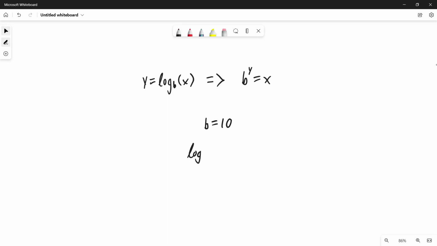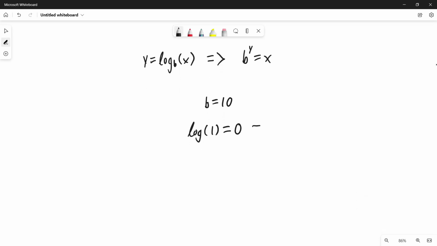For example, log of 1 will be equal to 0, since anything to the power of 0 is equal to 1. This means that 10 raised to 0 is equal to 1, which is true. Things change once we try to take the log of 0. Nothing to a certain power will give us 0. The only thing that can approach 0 is negative infinity.